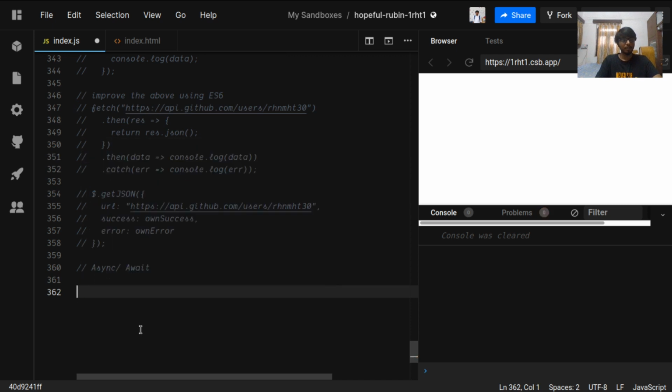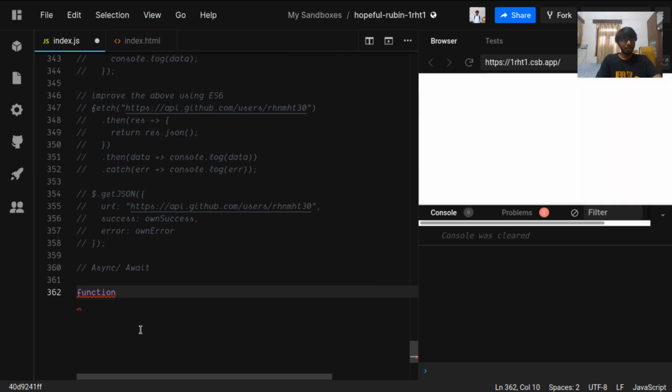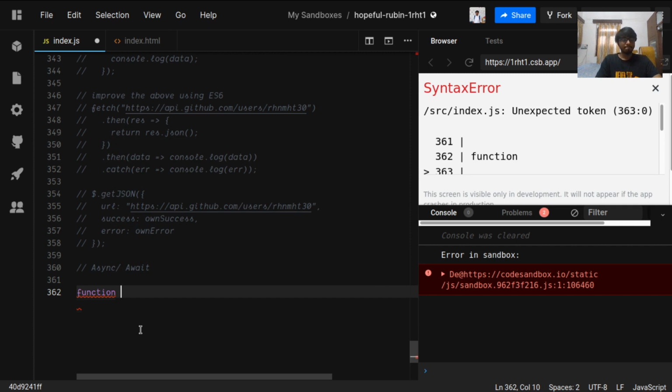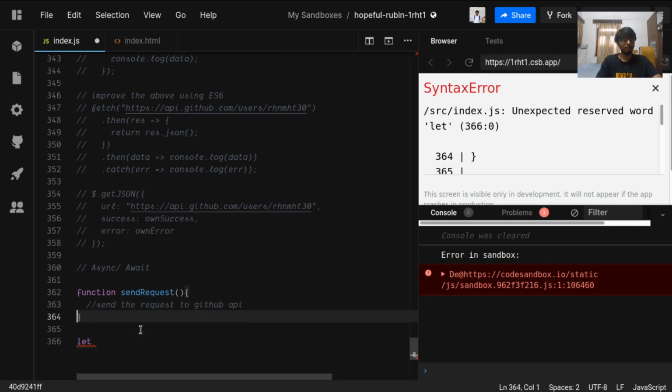Now we will have a function, send request function, which will send the request to the GitHub API, and finally return the result.